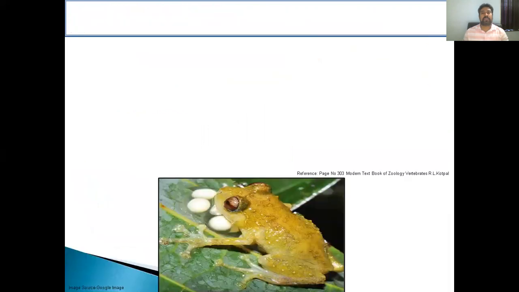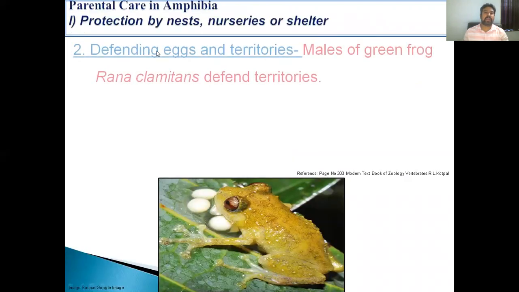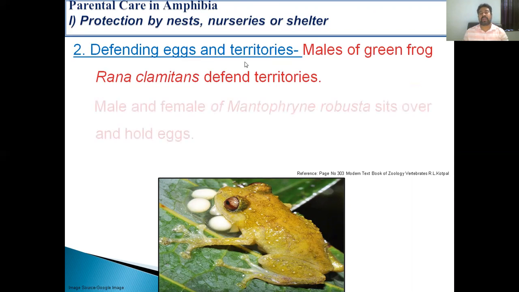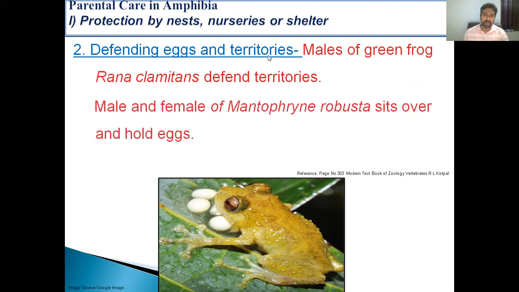The second way is defending eggs and territories. In this type of parental care, the amphibians guard their territories and do not allow any intruder to enter. For example, the males of the green frog, Rana clamitans, defend territories. And in the case of Mentophyline robusta, male and female sit over and hold the eggs.